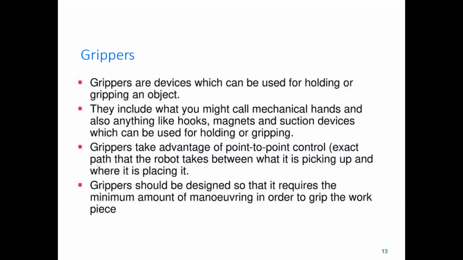Grippers take advantage of point-to-point control, that is the path that the robot takes between what it is picking up and where it is placing it. Grippers should be designed so that they require the minimum amount of maneuvering in order to grip the workpiece.